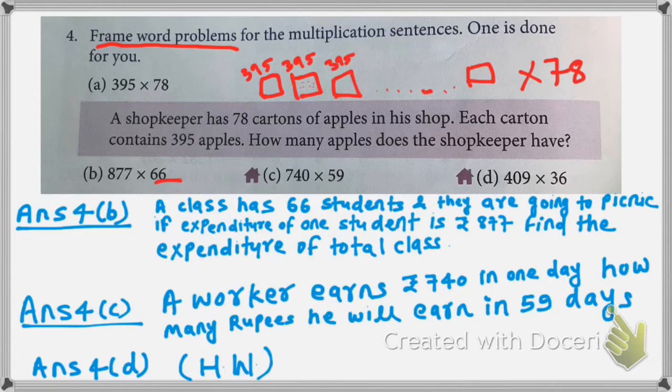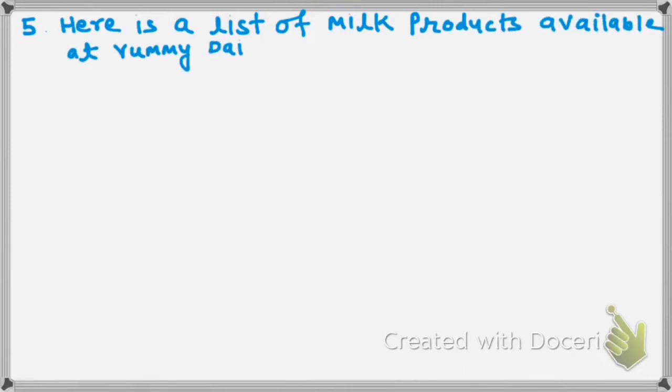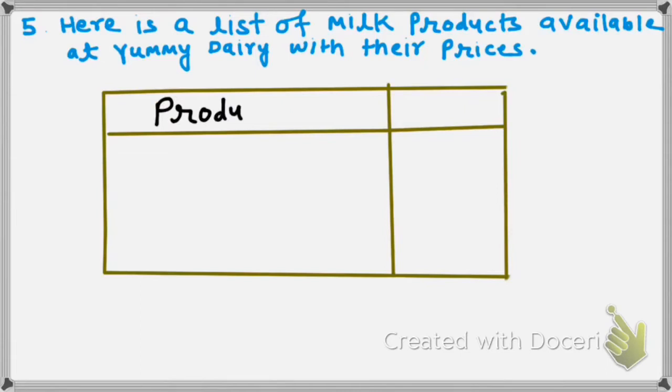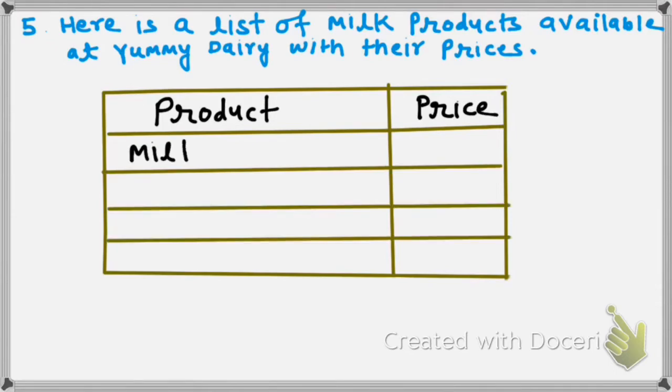Let's go to question number 5. Question 5 says, here is a list of milk products available at Yummy Dairy with their prices. So students, there is one dairy product shop. That shop's name is Yummy Dairy, and it sells different dairy products, meaning products made from milk. That shop sells milk packets.